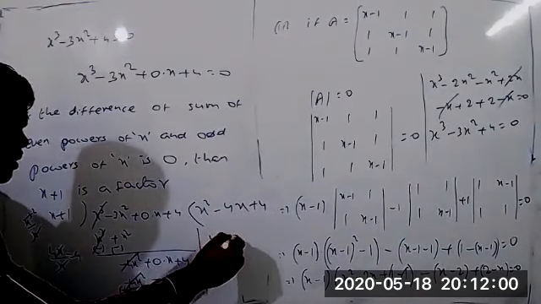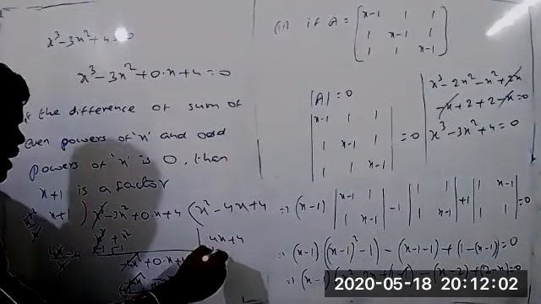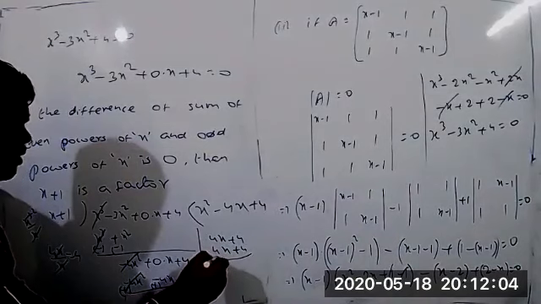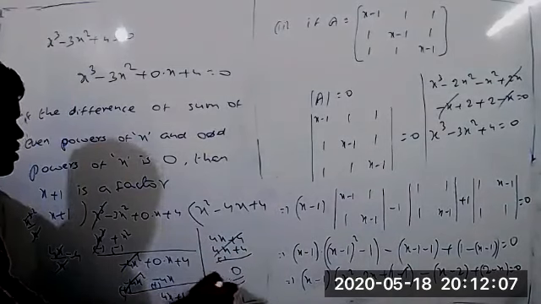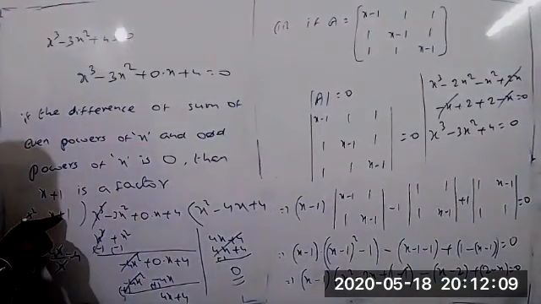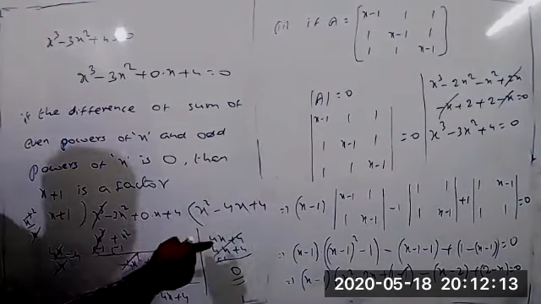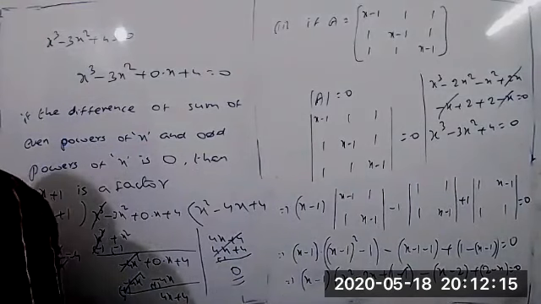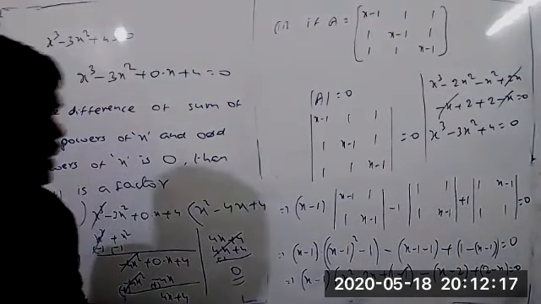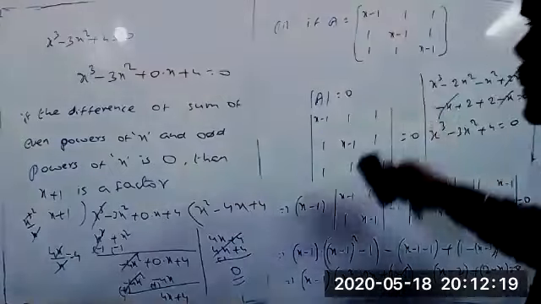So I'll write here 4 into x plus 1 equals 4x plus 4. If you subtract, this cancels and the remainder is 0. Here x plus 1 is one of the factors, and we got x square minus 4x plus 4 as the other factor. That you can also split by the middle term, and we will get 2 more factors.